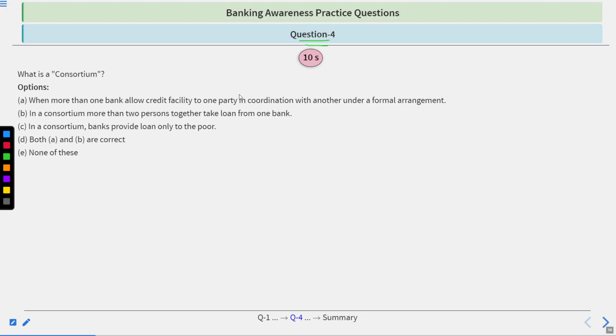Question number 4. What do you mean by the term consortium? Options are: A, when more than one bank allows credit facility to one party in coordination with another under a formal arrangement. B, in a consortium, more than two persons together take a loan from one bank. C, in a consortium, banks provide loans only to the poor. D, both A and B are correct. E, none of these. To answer this, you will have 10 seconds. Time starts now.